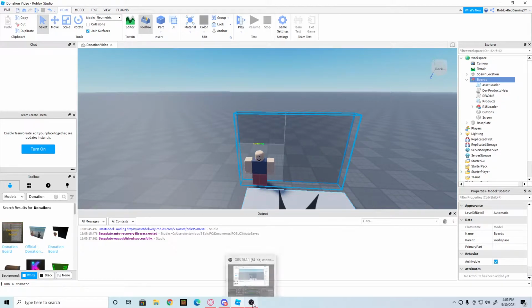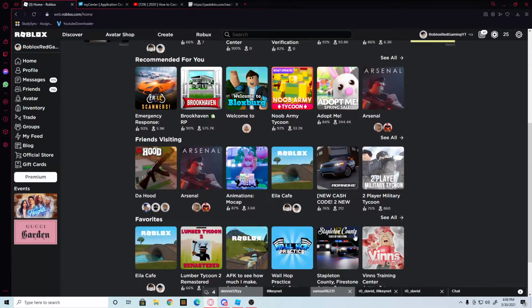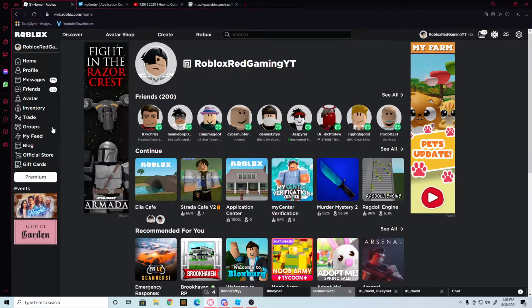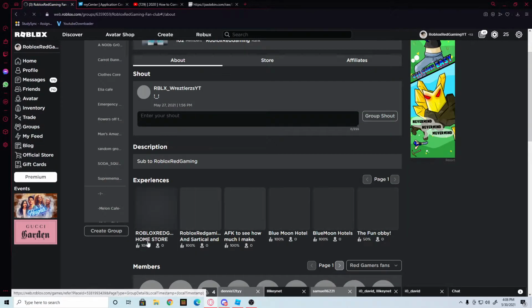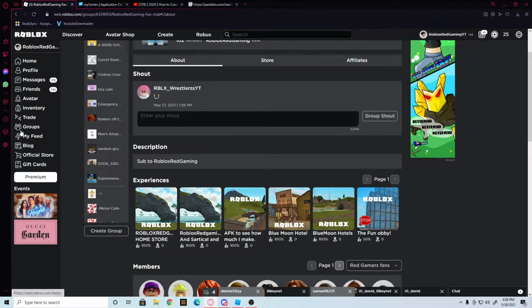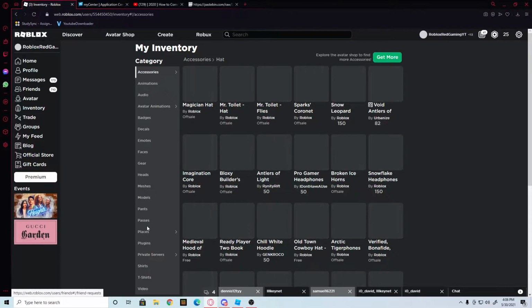Then you want to get your donation IDs. Alright, once you get into Roblox itself, if you know how I put it at the group game, if I go to group and I go to my Roblox Gaming Fan Club, it might not show up because it's still new here. But to get it, you have to go to your inventory on the side and then press places right here.